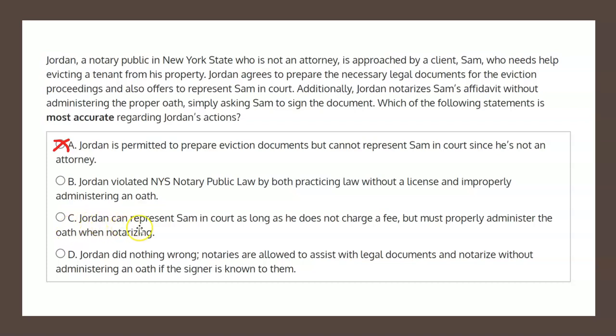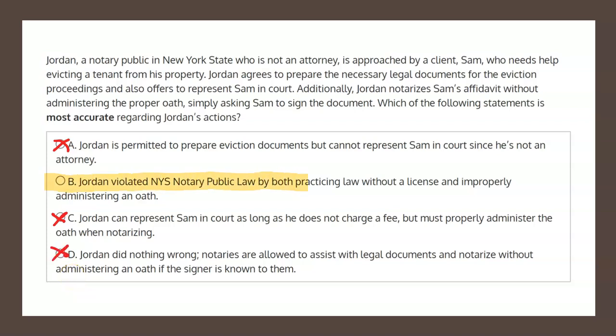Choice C states, Jordan can represent Sam in court as long as he does not charge a fee, but must properly administer the oath when notarizing. Now, the latter part of this choice is correct, that Jordan must properly administer the oath, but the first part is incorrect because, as I mentioned before, Jordan cannot represent Sam in court because he's not an attorney, and therefore choice C is not the correct solution. Choice D states, Jordan did nothing wrong. Notaries are allowed to assist with legal documents and notarize without administering an oath if the signer is known to them. This is certainly incorrect based on the law that I read before, and therefore choice D is not the correct solution either, which indeed leaves choice B.